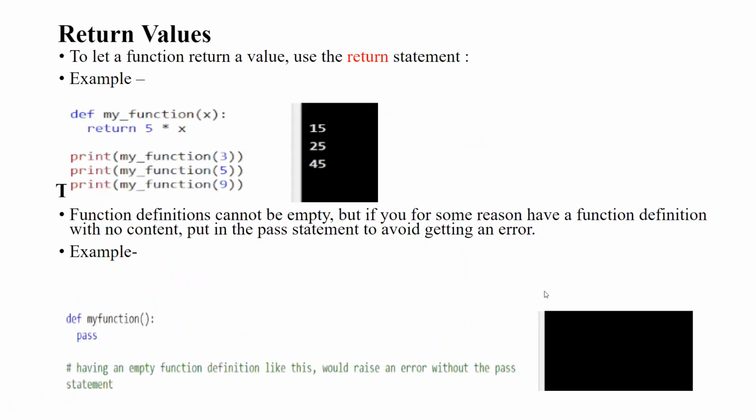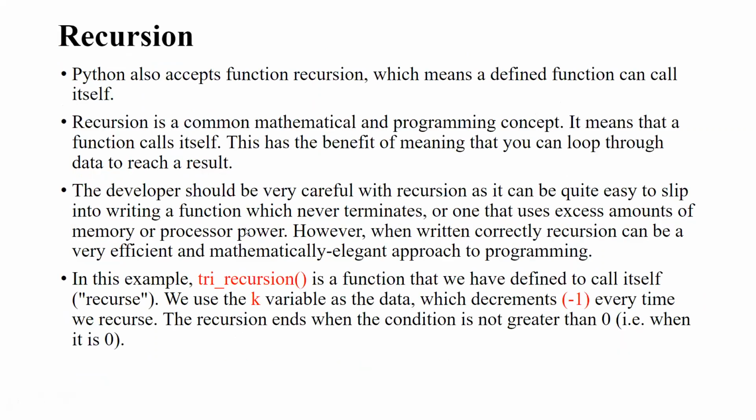Return values. To let a function return a value, we use the return statement. So return 5, we can see the example all here. Recursion. Python also accepts function recursion, which means a defined function can call itself. Recursion is a common mathematical and programming concept. It means that a function calls itself. This has the benefit that you can loop through data to reach a result.